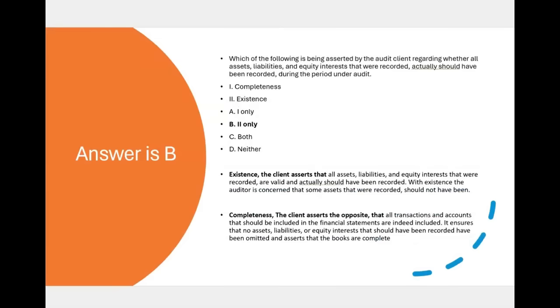With existence, the client asserts that all assets, liabilities, and equity interests that were recorded are valid and actually should have been recorded.